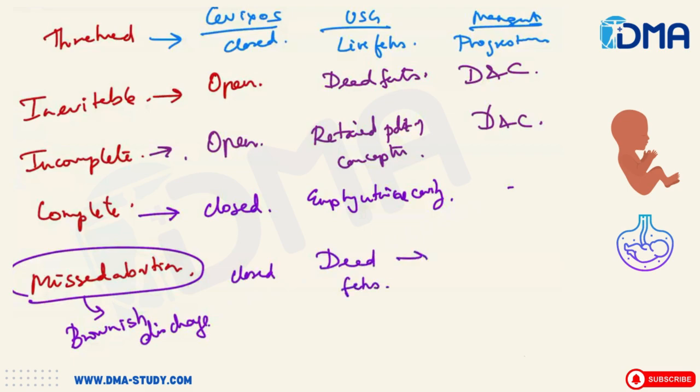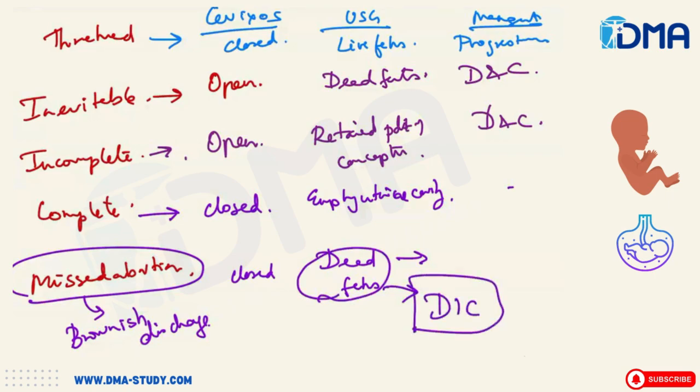Ultimately you have to go for termination of pregnancy, and the problem here is that the dead fetus is a high risk factor for DIC, disseminated intravascular coagulation. They carry a very high risk for disseminated intravascular coagulation, and hence we have to remove the dead fetus from the mother's uterus at the earliest possible.